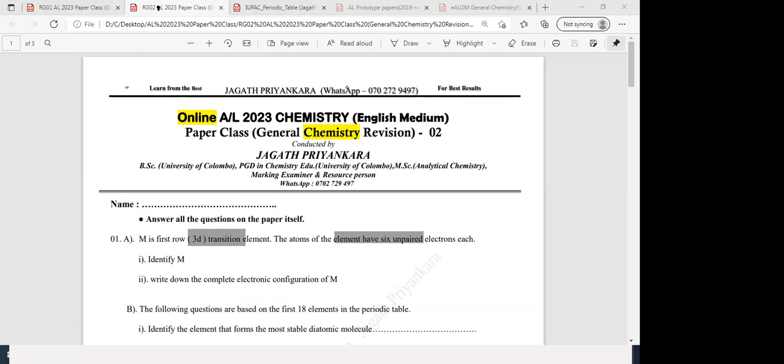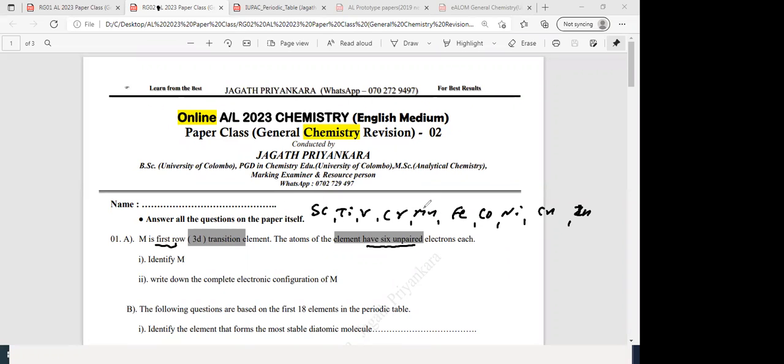What are the 3D elements? First row 3D: scandium, titanium, vanadium, chromium, manganese, iron, cobalt, nickel, copper, zinc. This is 3D. There are 10 elements. So out of these, which one have you done the electronic configuration? They don't directly ask you to write the electronic configuration of this element and the atomic number. So this is very important.